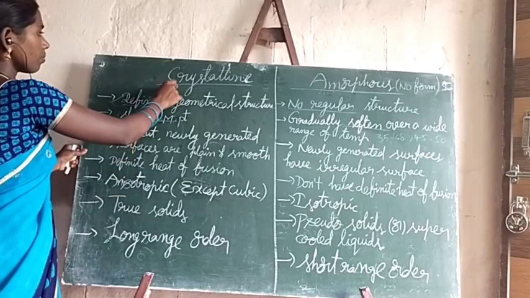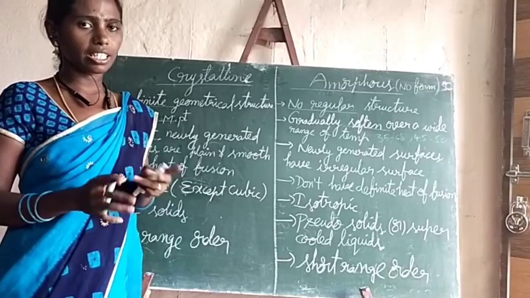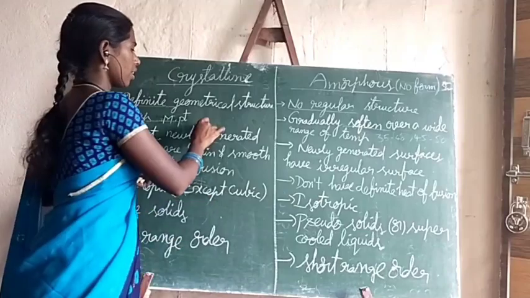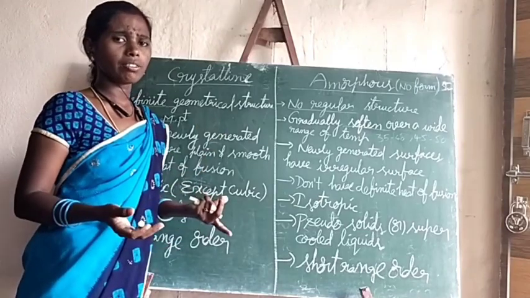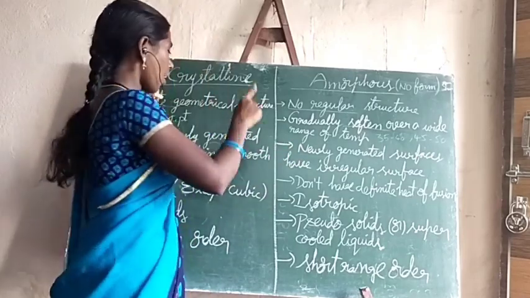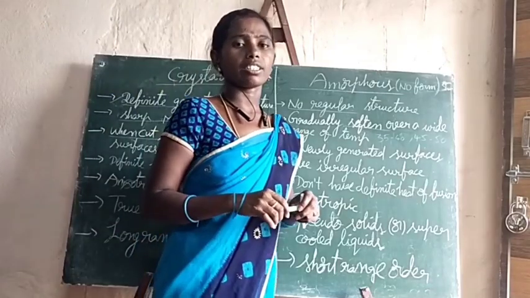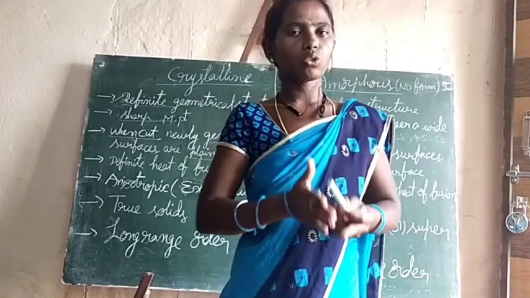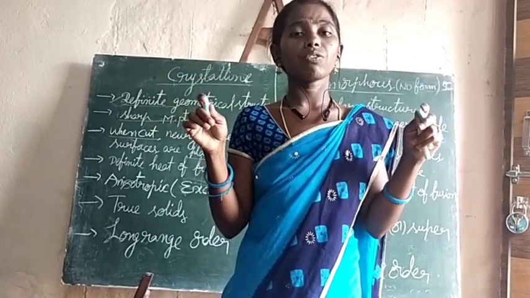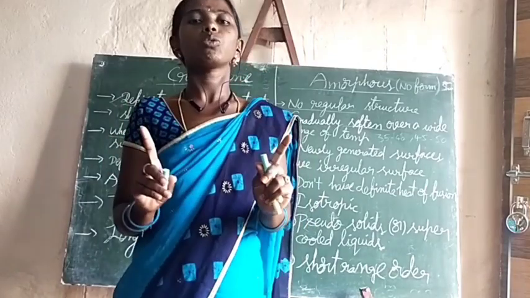Next, in crystalline solids, when we cut them with a sharp-edged tool, if we cut any crystal, what will happen? It will be broken into two pieces. Now the two pieces of crystalline solids are plain and smooth. For example, when we break a crystal into two pieces, two surfaces will appear, no? Those two surfaces of the pieces also will be plain and smooth.